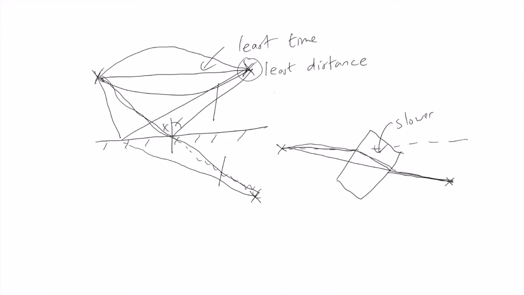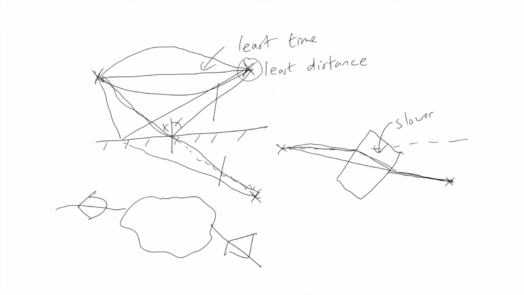Another interesting and important fact that we can prove using the principle of least time is that if we have some arbitrary optical system which we don't understand, or at least don't know about, and we imagine a ray coming in and then coming out, and we know that that will be following the path of least time, and therefore if we reverse everything so that the ray now goes in the way that it came out, we know that it will come out the way it went in, because reversing the direction doesn't change the time.